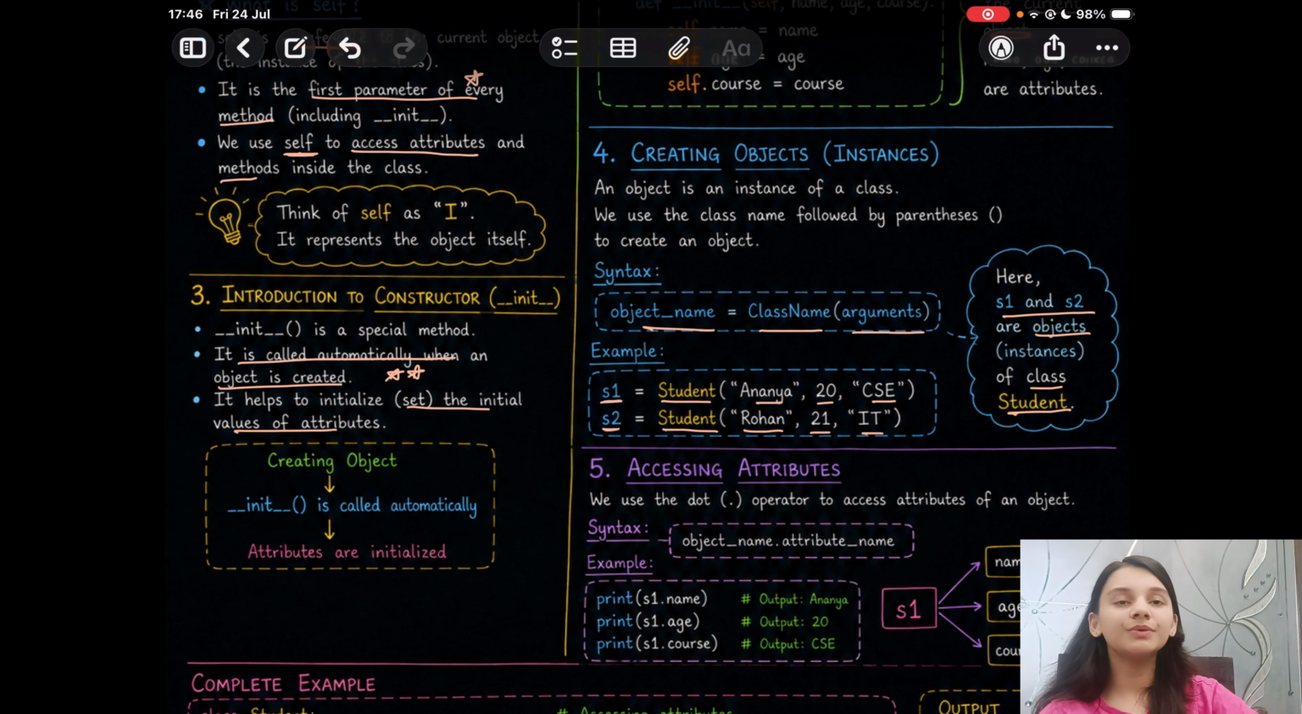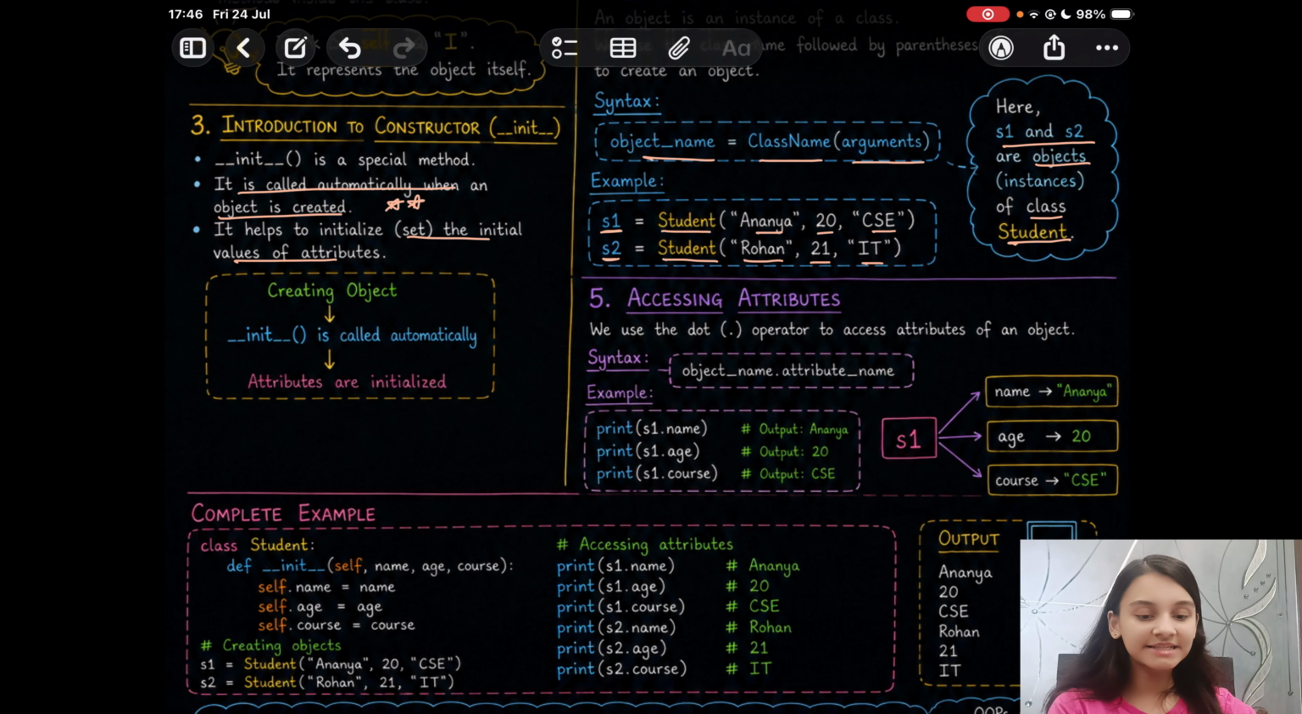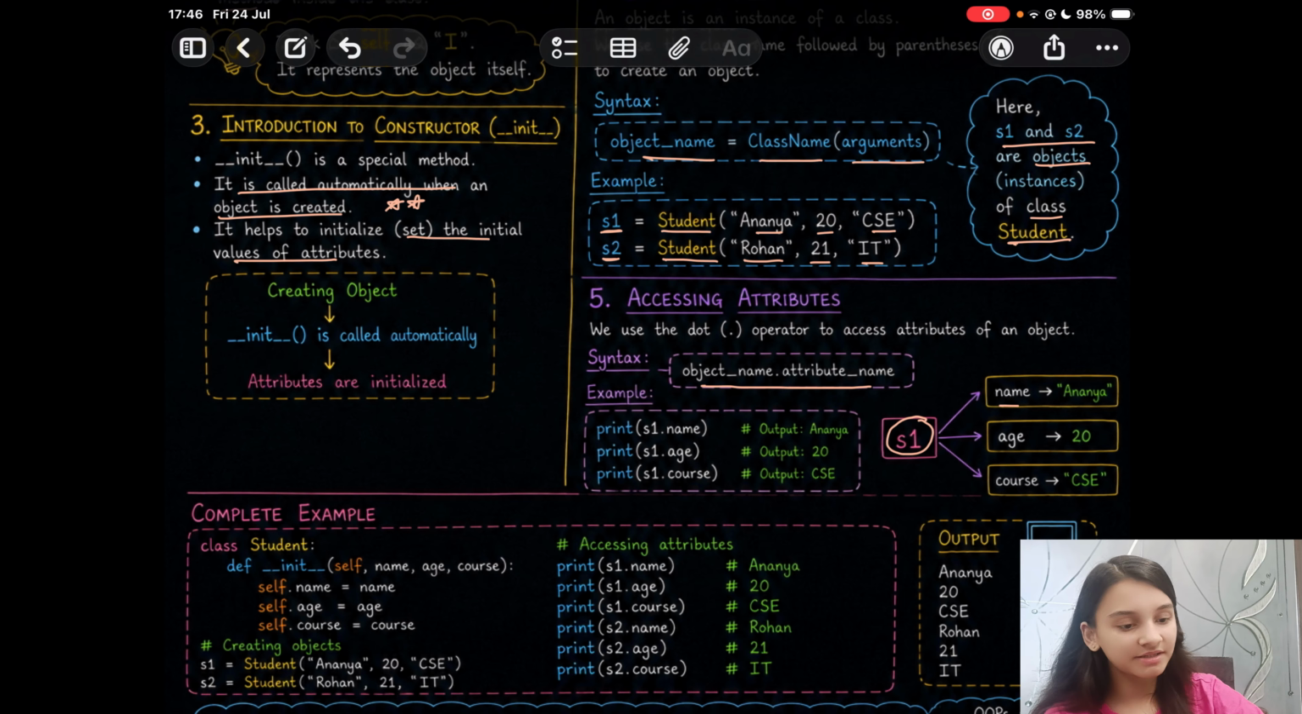Next, so how do you access these attributes? So to access these attributes, we use the dot operator. So the dot operator is used to access attributes of an object. So you write object name dot attribute name. So if we write S1 dot name, we will get Ananya. If we write S1 dot age, we get 20. S1 dot course, we'll get CSC, right? So the object S1 stores these values. Name as Ananya, age as 20 and course as CSC. So you can use the dot operator and access those values.